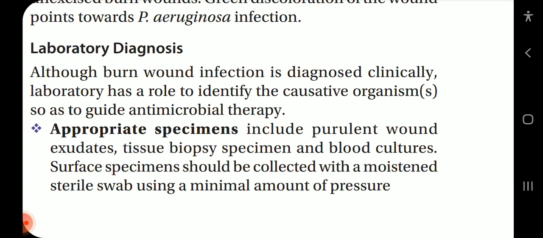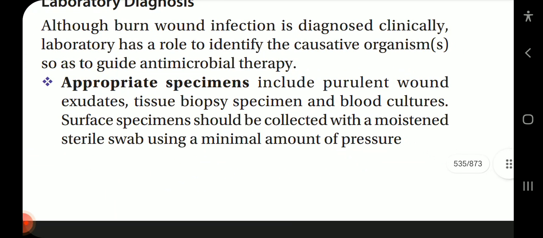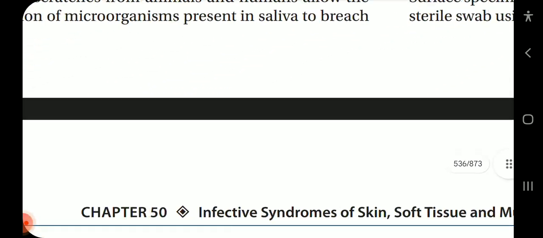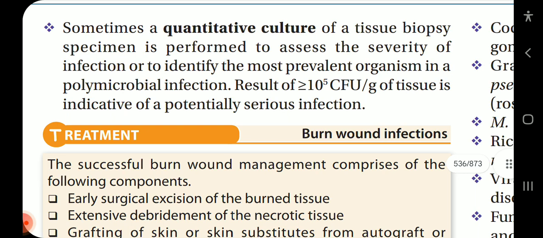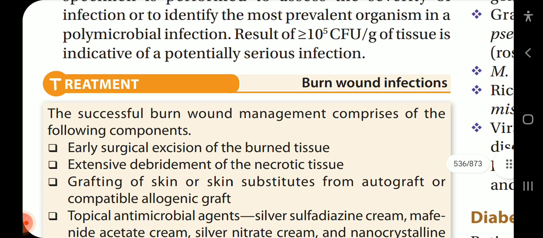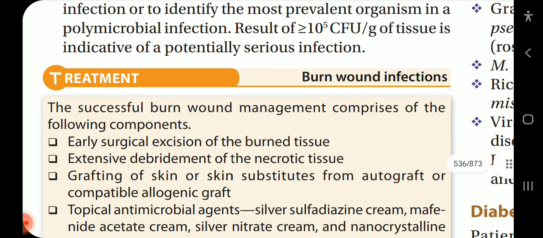Lab diagnosis. Although burn wound infection is diagnosed clinically, the laboratory has a role to identify the causative organisms so as to guide antimicrobial therapy. Appropriate specimens include purulent wound exudates, tissue biopsy specimen, and blood cultures. Surface specimen should be collected with a moistened sterile swab using a minimal amount of pressure. Sometimes a quantitative culture of a tissue biopsy specimen is performed to assess the severity of infection or to identify the most prevalent organism in a polymicrobial infection. A result of more than 10 to the power 5 CFU per gram of tissue is indicative of potentially serious infection.